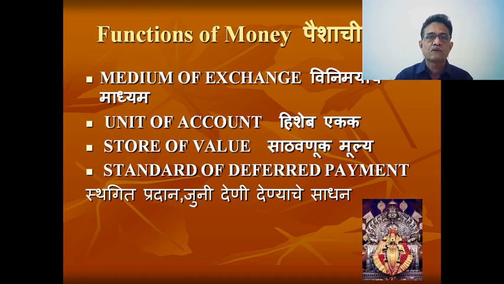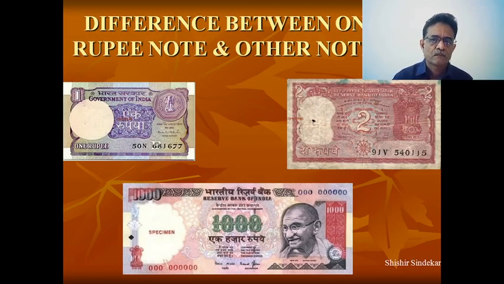Then what types of currency notes do we have? Let me explain. Have you ever observed two or three different types of notes? Here we have shown a 1 rupee note, there a 2 rupee note, and at the bottom a 1000 rupee note, which does not exist but assume it. What is the basic difference between them?